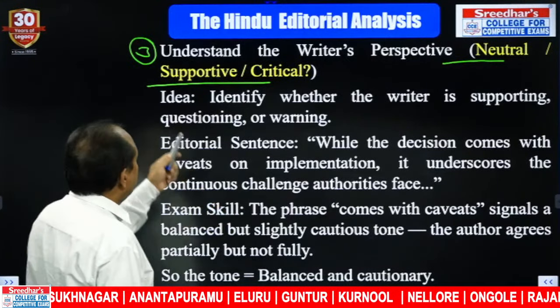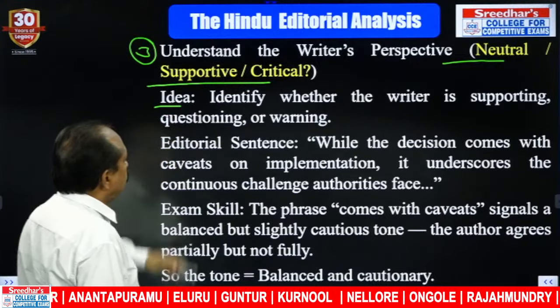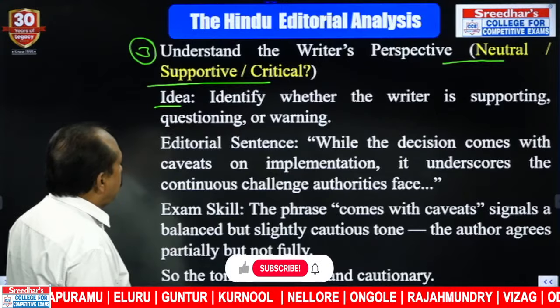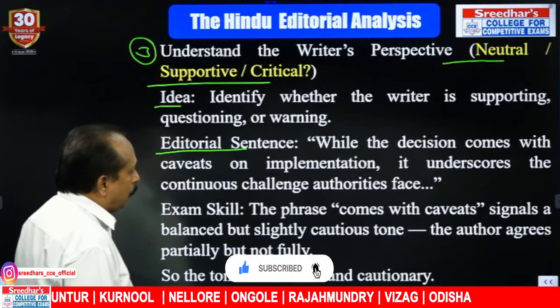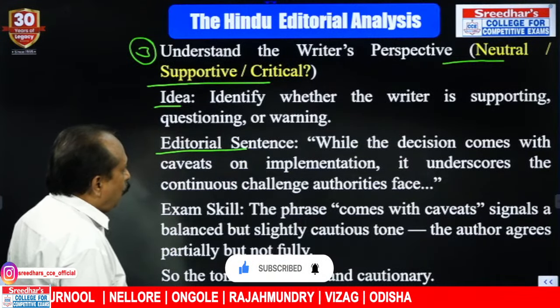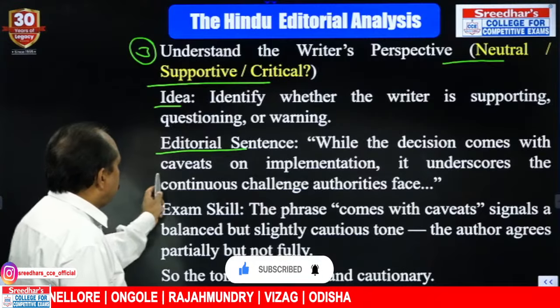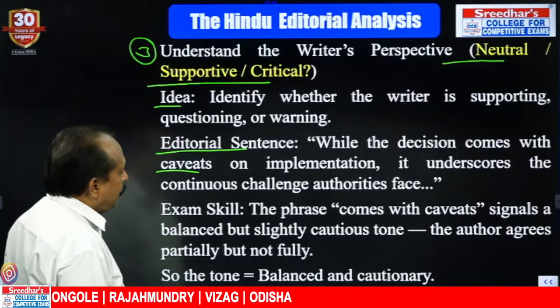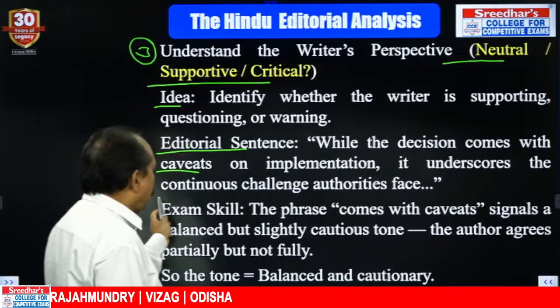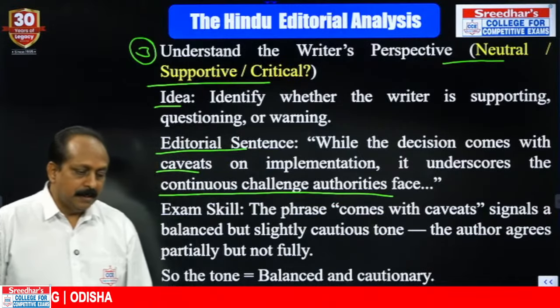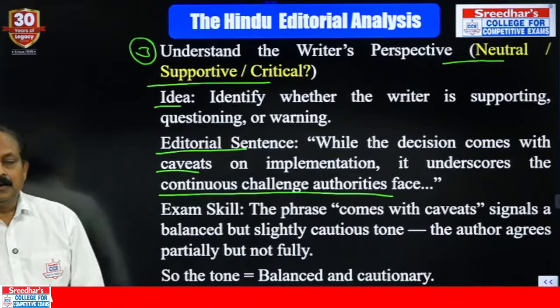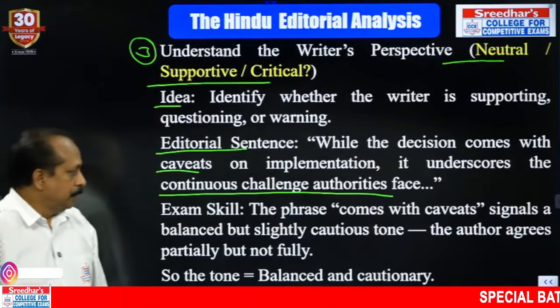Is it neutral, supportive, or critical? Idea: identify whether the writer is supporting, questioning, or warning. What is the sentence for you to understand the writer's stand? While the decision comes with caveats on implementation, it underscores a continuous challenge authorities face. The writer takes a stand and says it is not a permanent solution. In a way, it is postponing the problem.